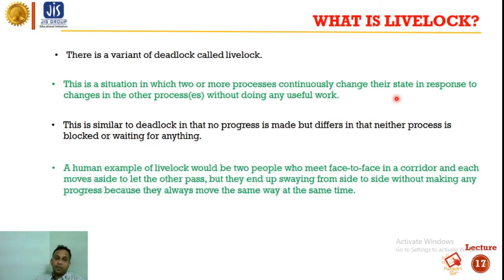A human example of livelock would be two people who meet face to face in a corridor, okay, and each moves aside to let the other pass, but they end up swaying from side to side without making any progress because they always move the same way at the same time.